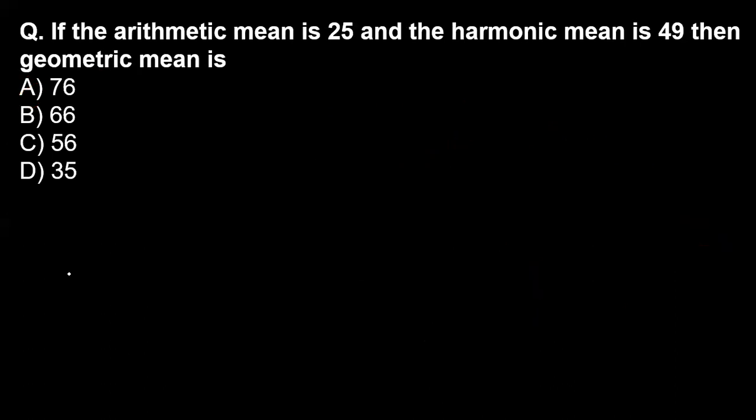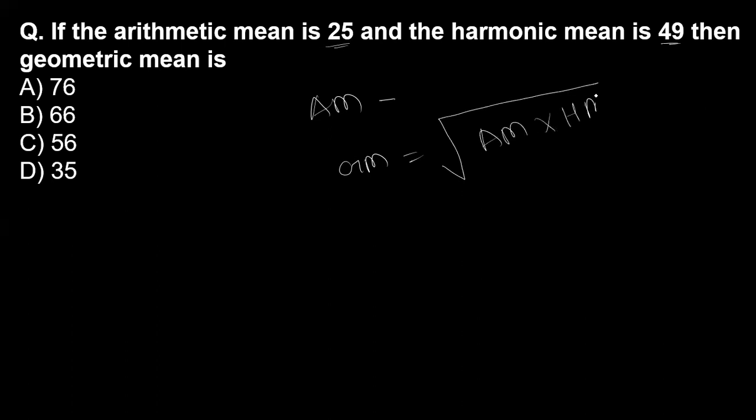Okay. Now the next question on your screen: if the arithmetic mean is 25 and the harmonic mean is 49, then the geometric mean is? So what is the formula of the geometric mean? The geometric mean is nothing but the square root of the arithmetic mean multiplied by the harmonic mean.